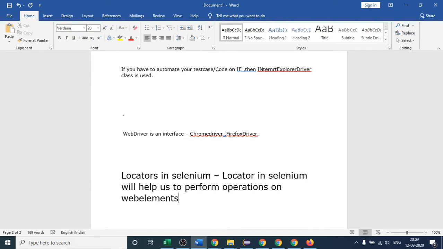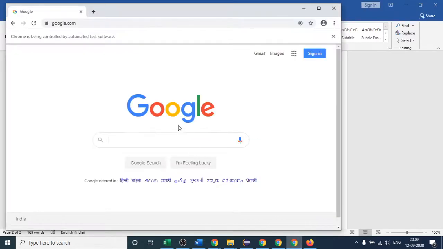Just now I told you what web elements are. This is a web element, this sign in button is a web element, this text box is also a web element. So there should be some mechanism for performing operations on the web element. Locators will help us in performing those operations on the web element.